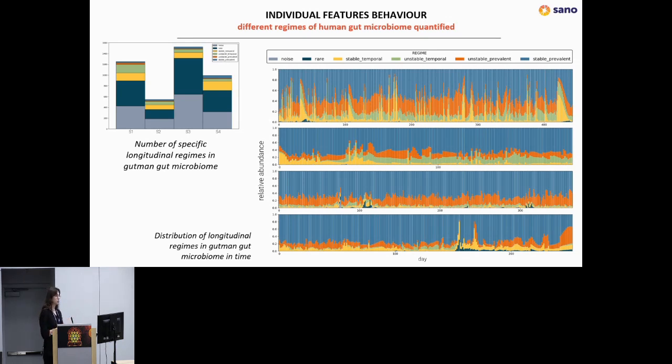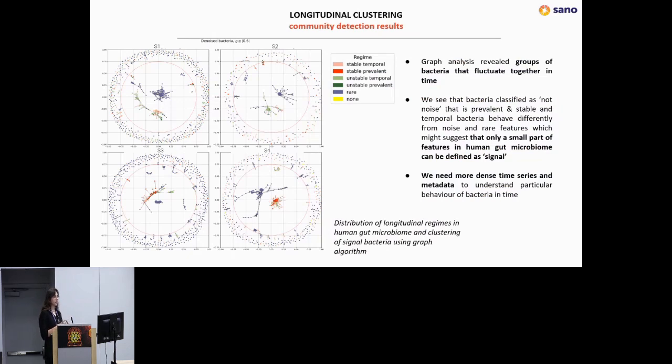Also, we wanted to define some bacteria that fluctuate together in time. So for this, we analyzed which bacteria cluster together in time. And we can see here that lots of bacteria, this cloud here, are not correlating with anything. So they are not fluctuating with anything else. And those, as you can imagine, are mostly rare bacteria.